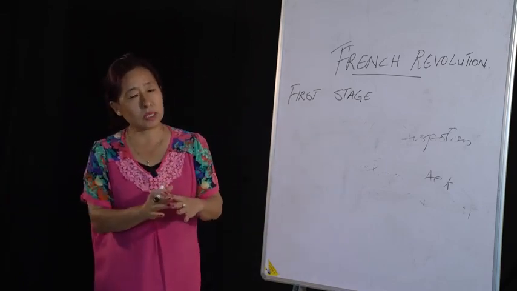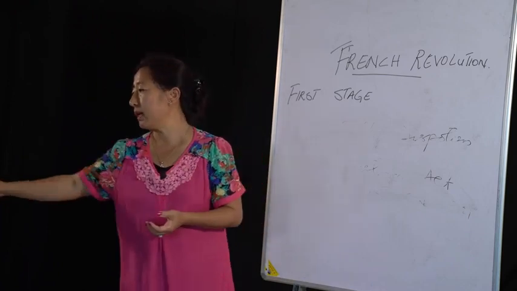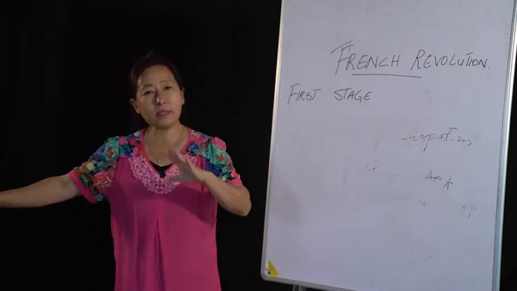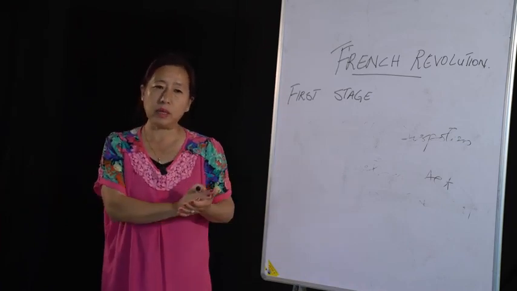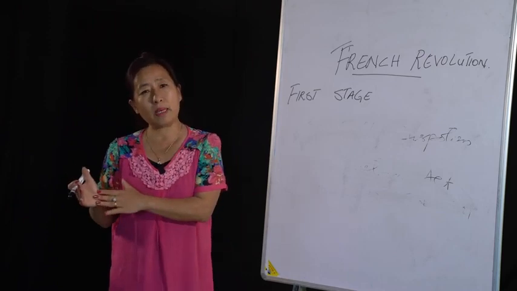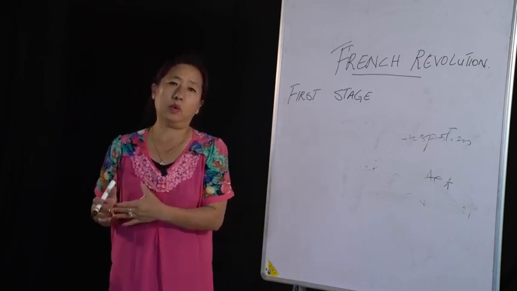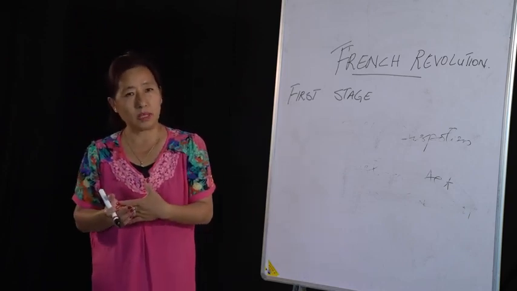So King Louis XVI was publicly killed in January 1793. Okay? Now, after the death of the king, in October of the same year, they again decided to execute the queen. So in October, the queen was also executed.